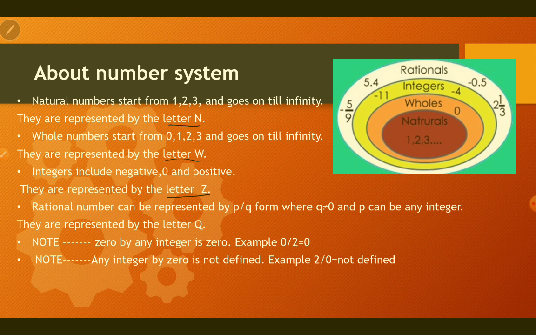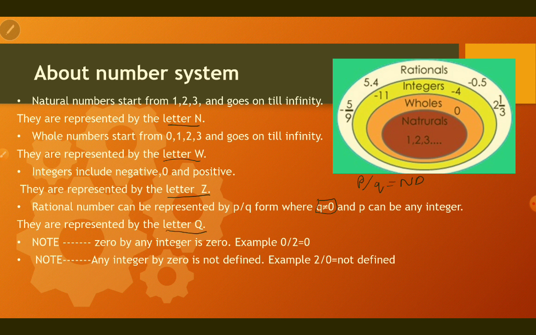Rational numbers can be represented in p by q form, where q is not equal to 0 and p and q are integers. It's important that q should not be equal to 0 because if q is equal to 0, p by q is not defined. And they are represented by letter Q.